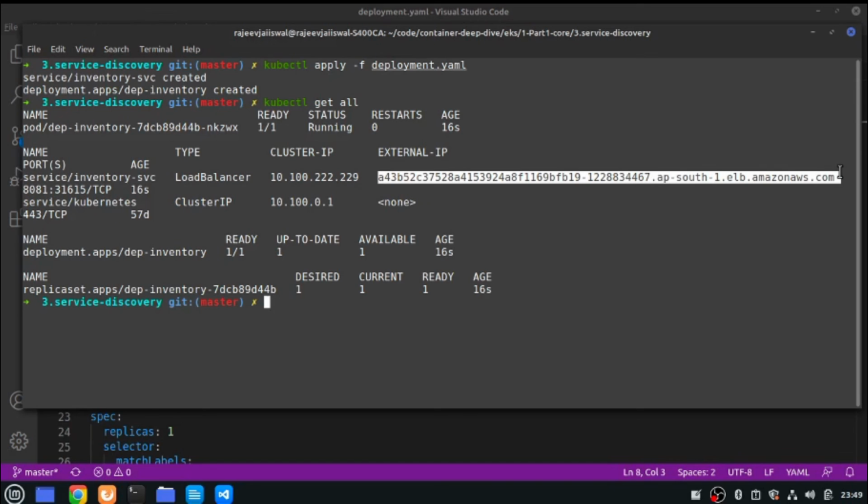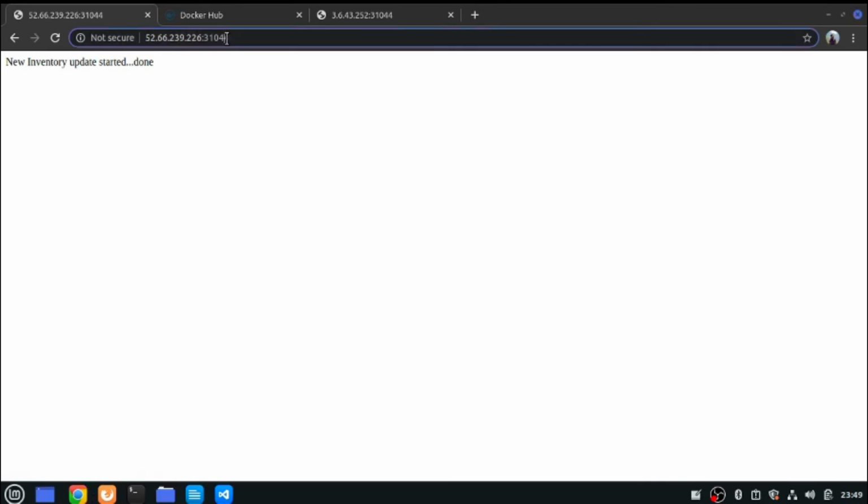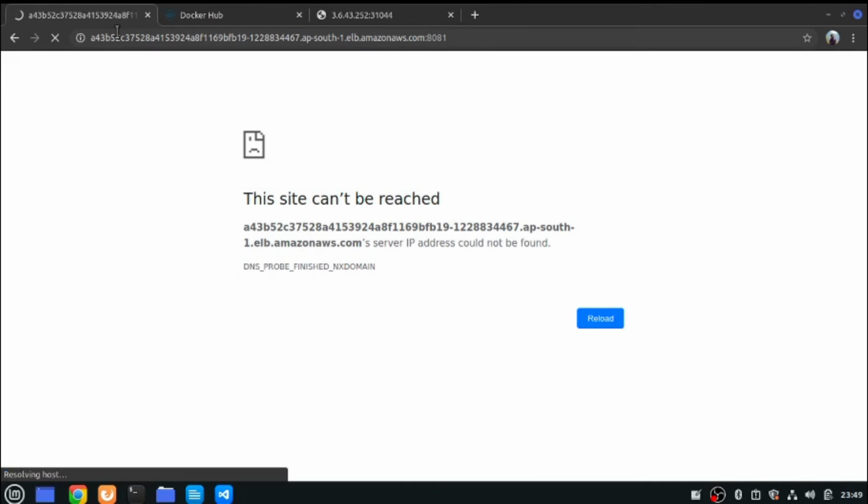And you can see that this is an elb.amazonaws.com address, and the port is going to be exposed exactly the same as the one we have provided, 8081. Don't get confused with this port, I'll explain why it is there. So let me call it on port number 8081. It will take some time, as I mentioned, so let me pause and come back once this ALB is created.